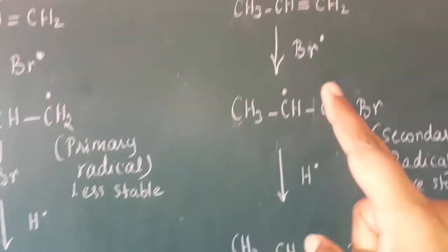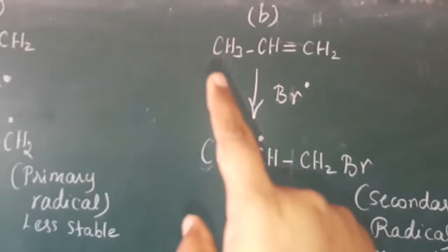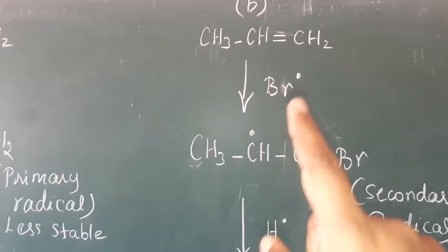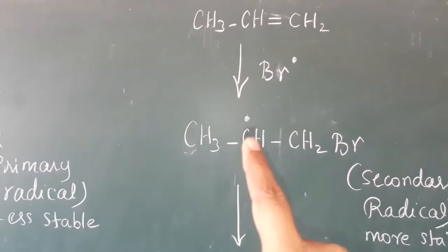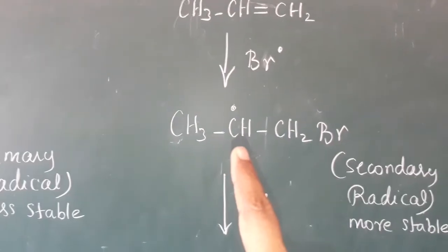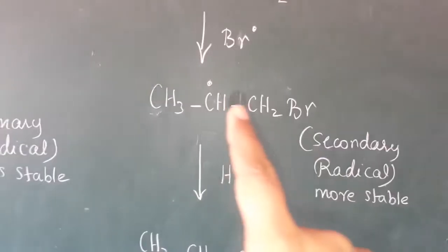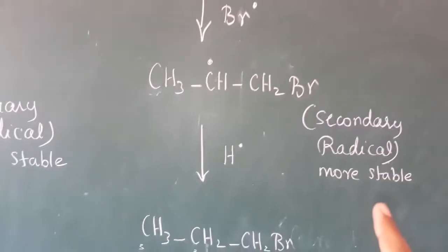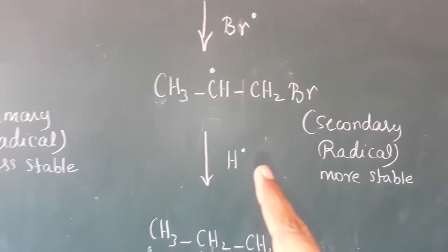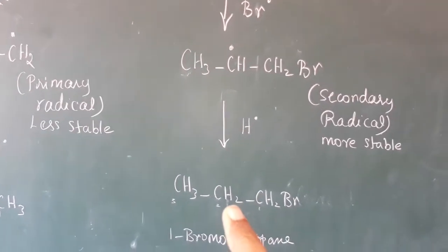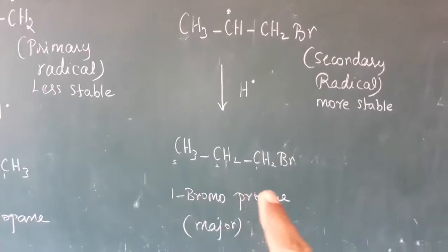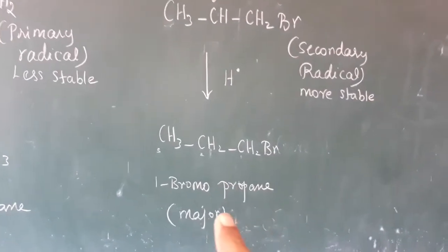But suppose it goes in the B path. In propene, the Br radical is added to the first carbon. So the second carbon becomes a radical. What type of radical? A secondary radical. It is more stable when compared to the primary radical. So now the H radical is added to the second carbon, so we get 1-bromopropane.